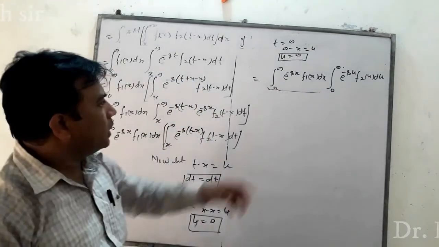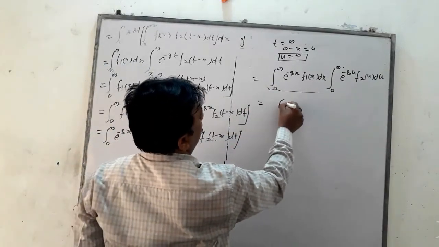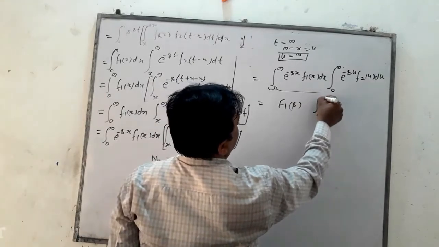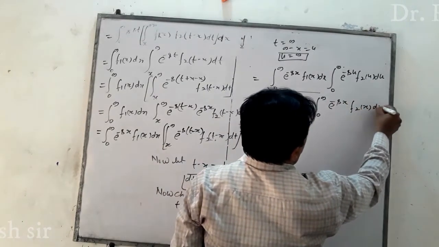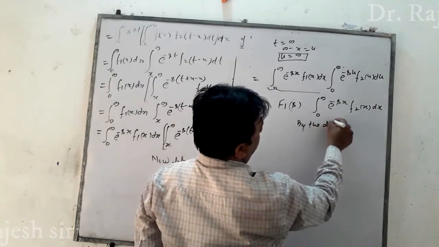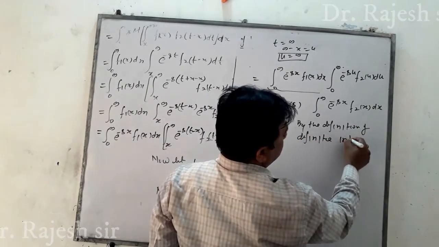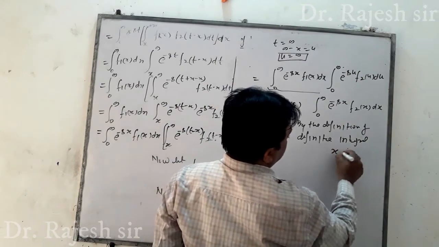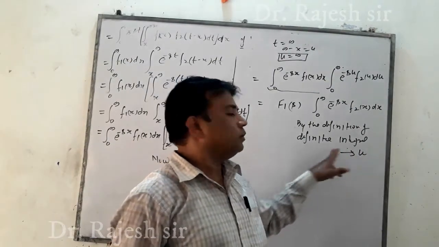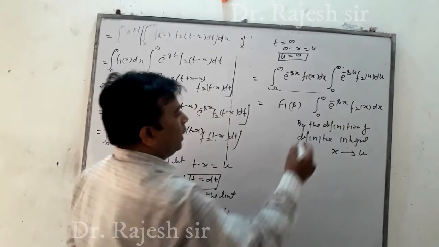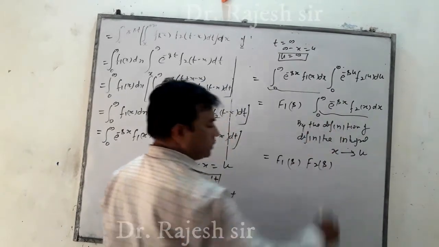By the definition of Laplace transform, the first is F1(s) and, by the definition of definite integral, x changed to u or u changed to x makes no change in the function, so the second is F2(s).